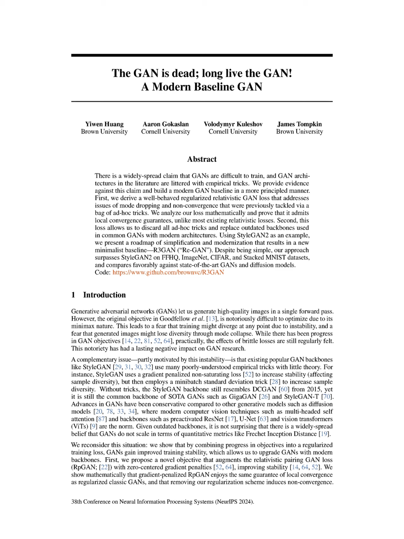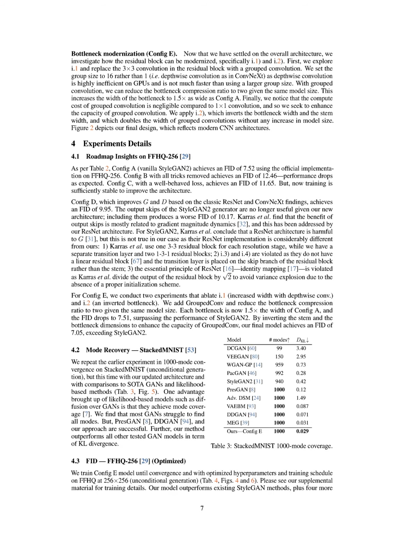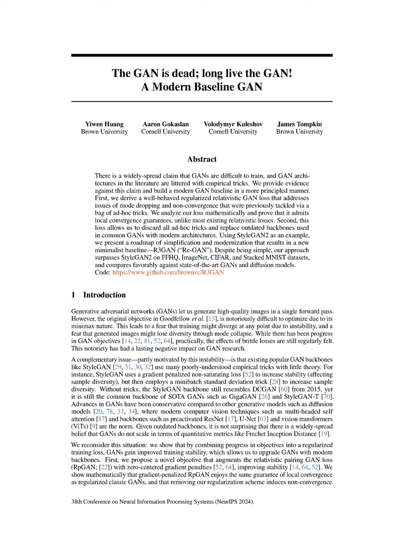For instance, our simplified GAN baseline, config B, achieved an FID of 12.46, while the improved architecture, config E, reached an FID of 7.05, surpassing the performance of StyleGAN2. This quantifiable improvement in FID indicates enhanced sample quality and diversity, showcasing the effectiveness of our method in generating high-quality images.